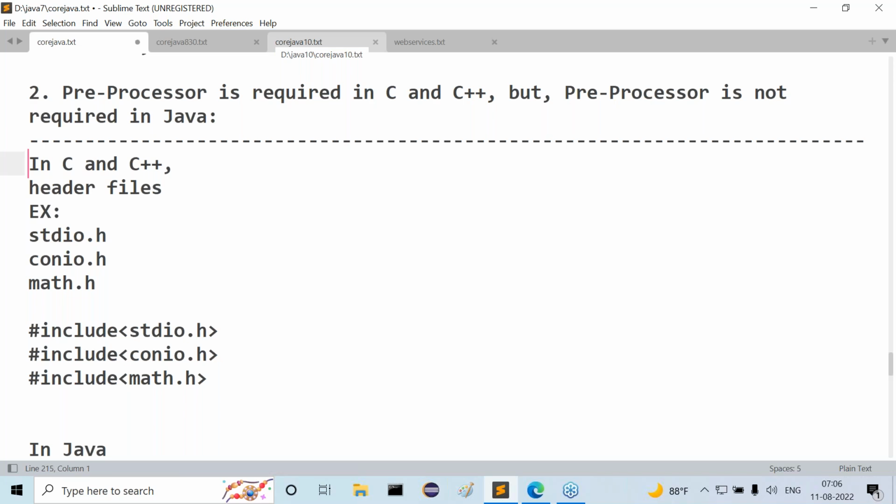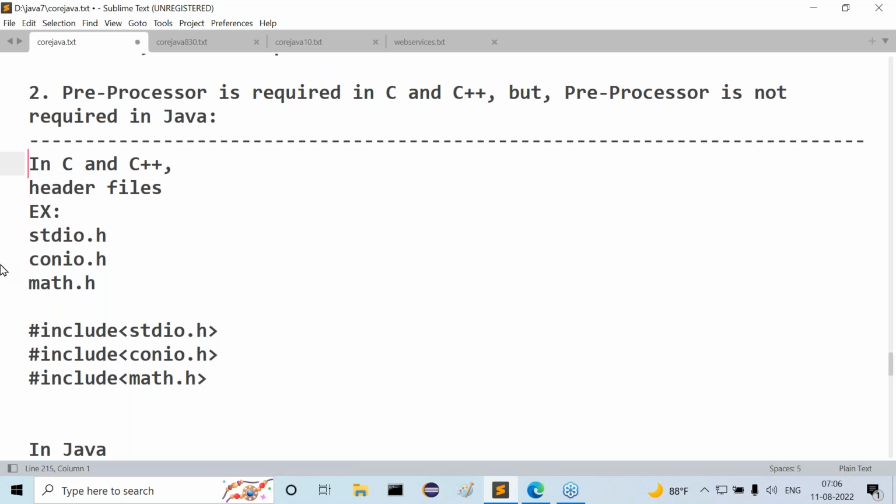I have discussed the location of the preprocessor. I gave a diagram. In the compilation, the very first phase is the pre-processing phase, where the preprocessor will come into the picture. When we compile a C program, we get a .exe file.